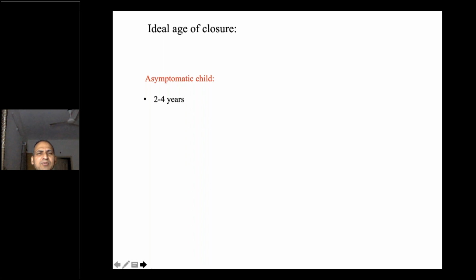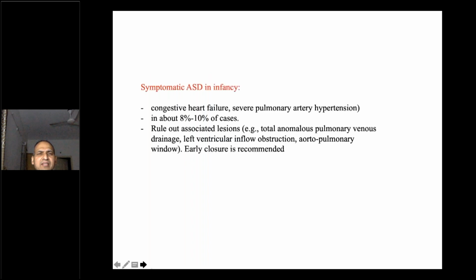Now the ideal age of closure, in an asymptomatic child, is that we close these ASDs at 2 to 4 years of age. Symptomatic ASDs have congestive heart failure and severe pulmonary artery hypertension. It occurs in only about 8 to 10% of the cases. If the patient has ASD and heart failure, we try to rule out associated reasons, because ASD itself doesn't cause congestive heart failure.